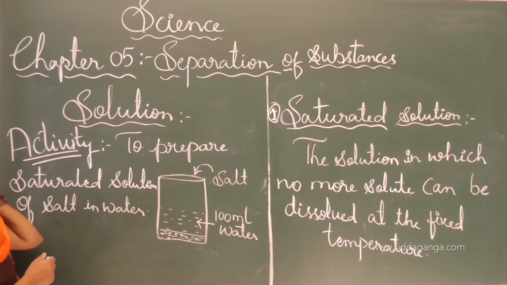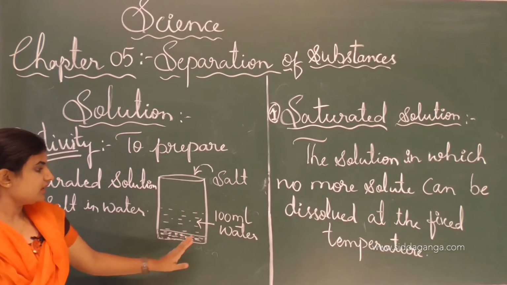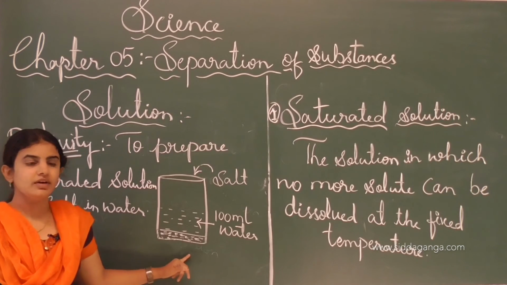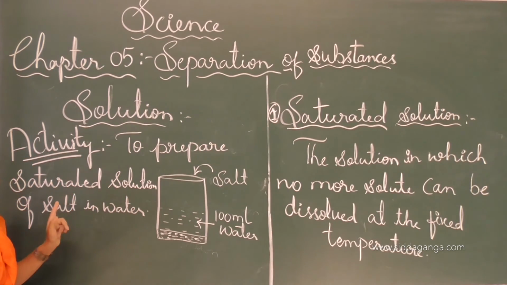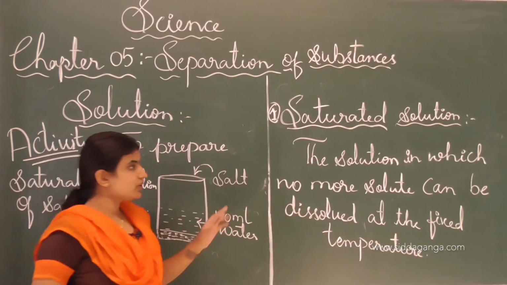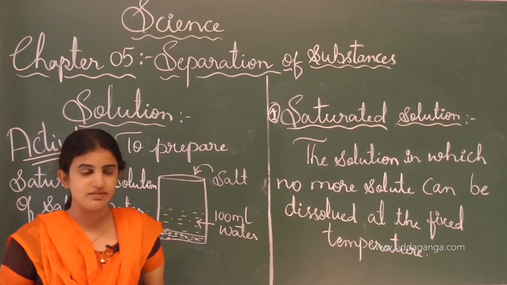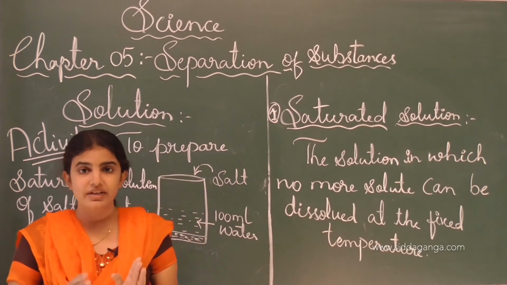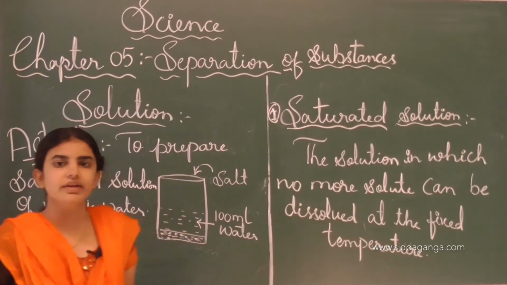See, from this activity the result comes out, and this is nothing but that no more solute can be dissolved at the given temperature. See, this is how to prepare the saturated solution of salt in water. Once again I will tell you, saturated solutions are those solutions in which no more solute can be dissolved at a fixed temperature. Fixed temperature means at the normal temperature no more solute can be dissolved.